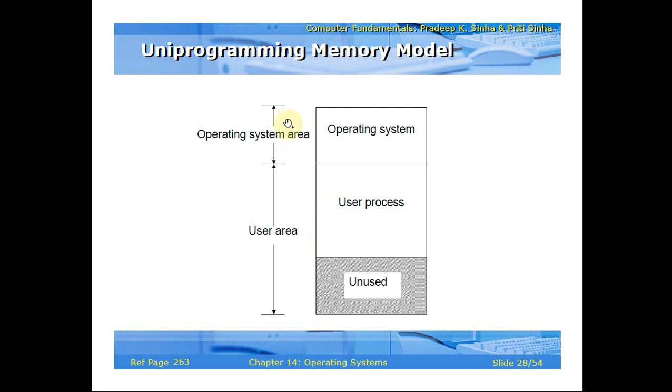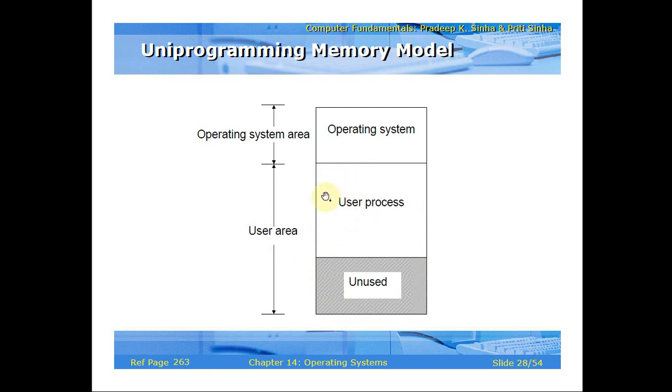Okay, say this is the area which can be used to load the operating system like Windows 10 or Linux, Unix, whatever it may be. Next, from here to here, this much area can be used for the user area, in order to work with the processes or jobs.